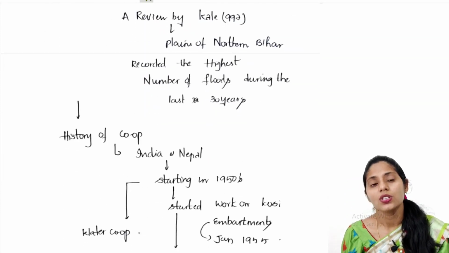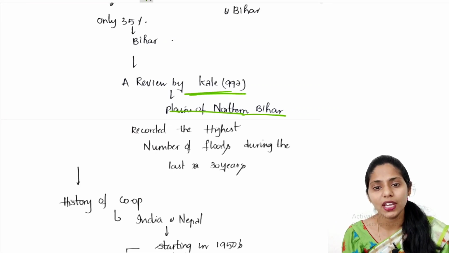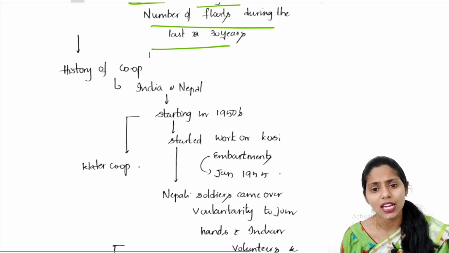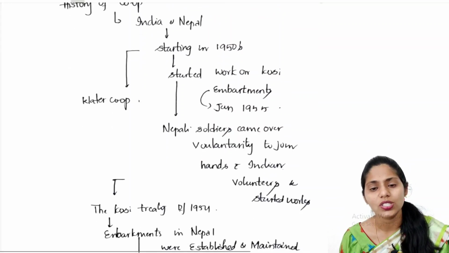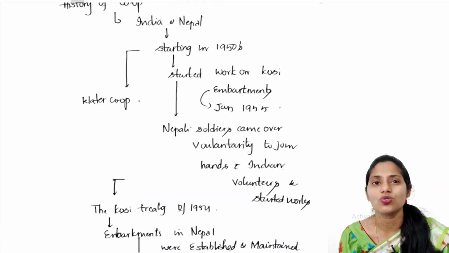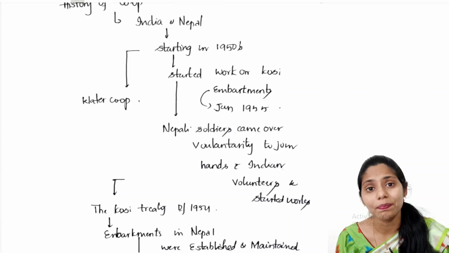A recent review by Kale mainly says that the plains of Bihar recorded the highest number of floods during the last 30 years. And if you're talking about the history of cooperation between India and Nepal, it started in the 1950s. Work on the Kosi embankments started in 1955. In 1955, Nepali soldiers came forward voluntarily to join hands with Indian volunteers and started work, and there was water cooperation between India and Nepal. That reduced some amount of the impact of floods.